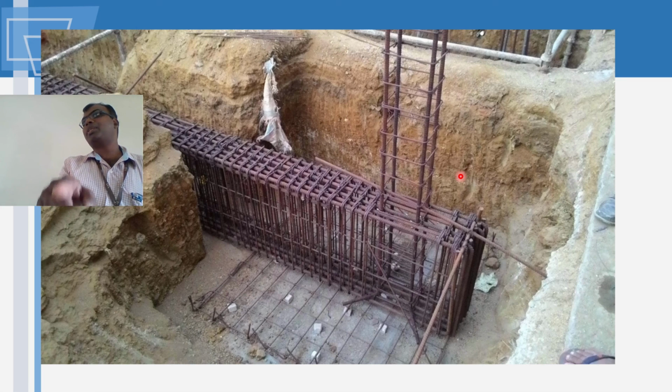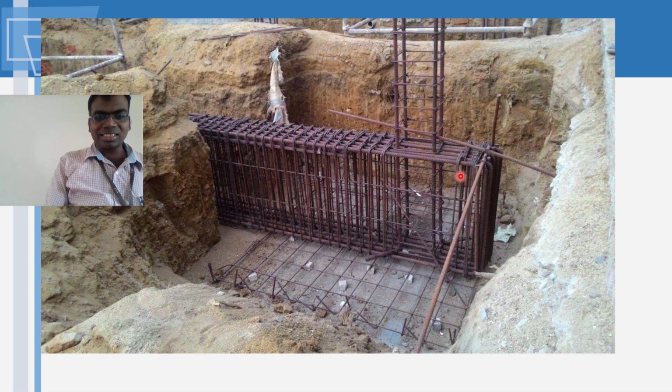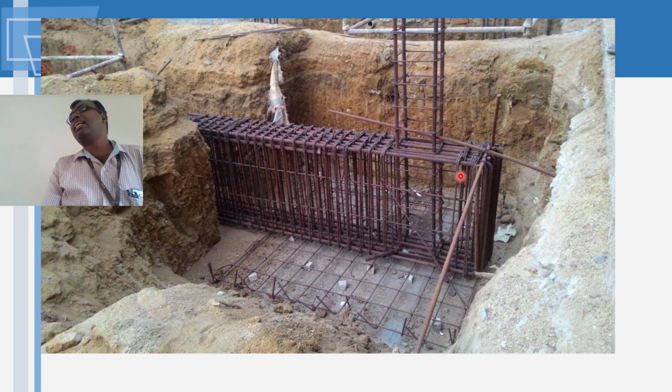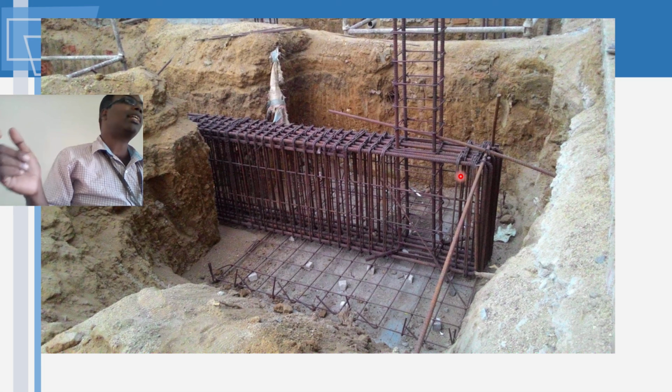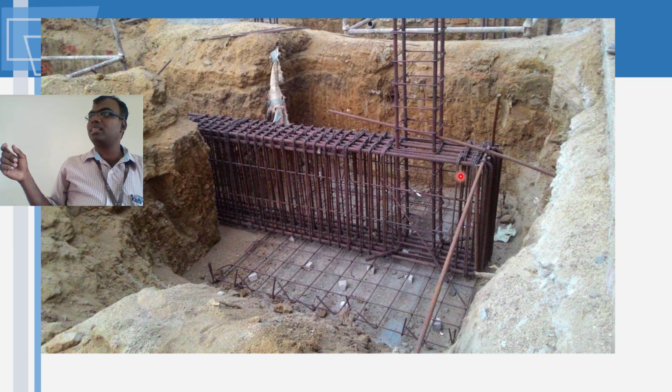If both are closely spaced, it's like the sieve your mother uses for sieving wheat. If it's very close, your concrete cannot flow through into the beam. That's something you have to be very careful about as design engineers and as site engineers. If you get a drawing like this, you should ensure that your coarse aggregate size is smaller than the space available. Okay, then only you will be able to do the concreting.